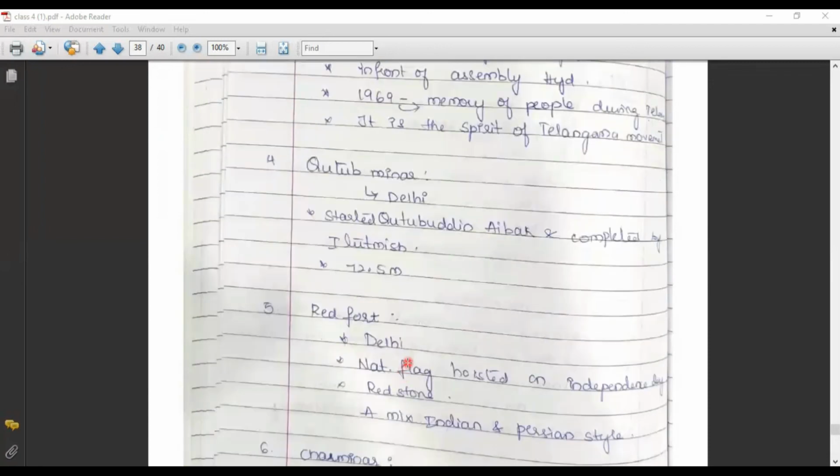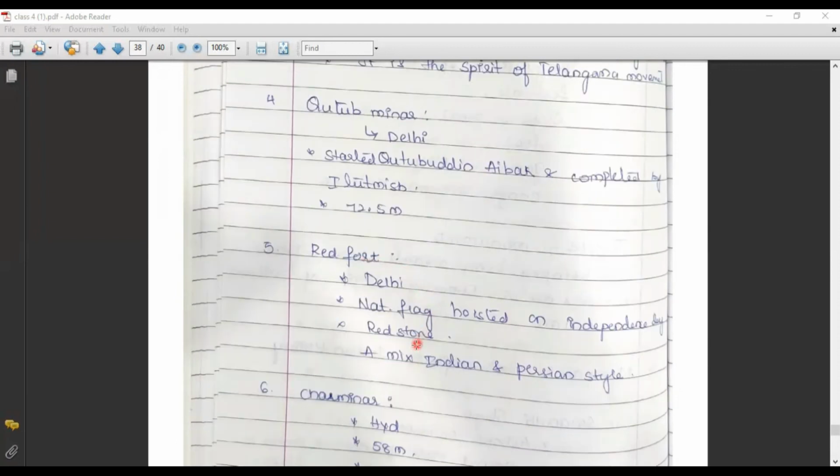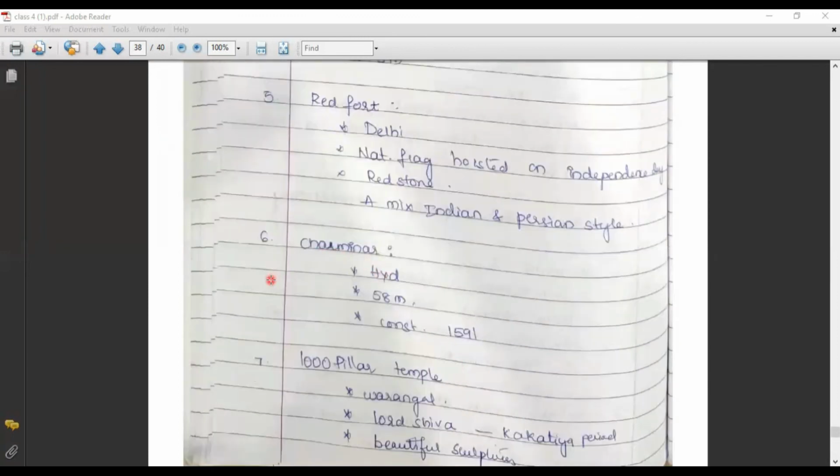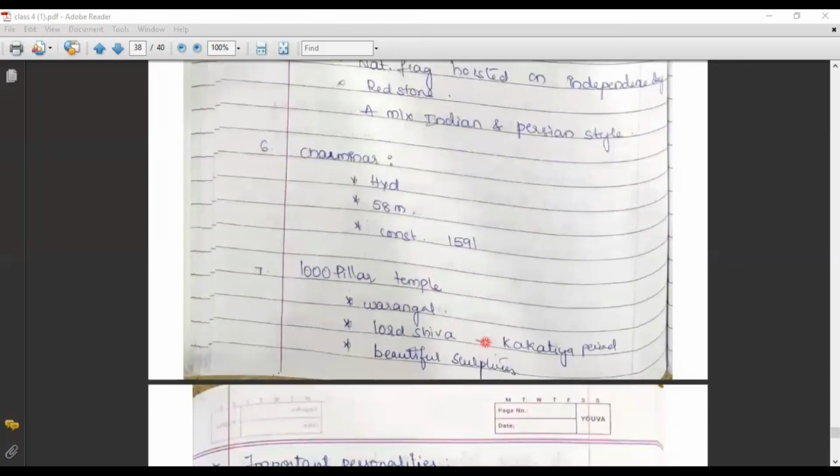Now coming to the next monument, Red Fort. Red Fort is present in Delhi, and the national flag is hoisted on the Red Fort on Independence Day. That Red Fort is made up of red colored stone. It's a mix of Indian and Persian style. Okay. So coming to another monument, Charminar. Charminar is seen in Hyderabad. It has a height of 58 meters and it was constructed in 1591.